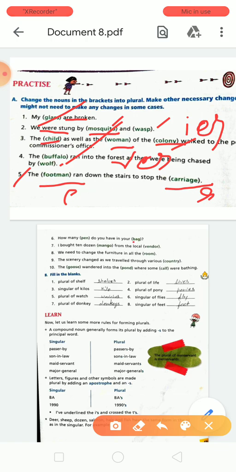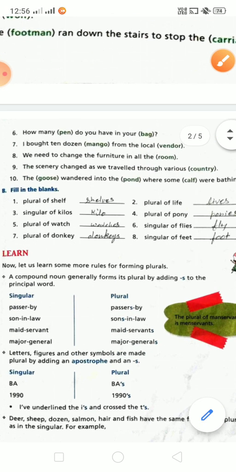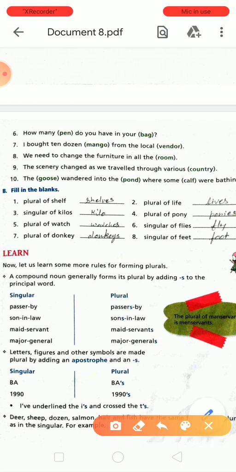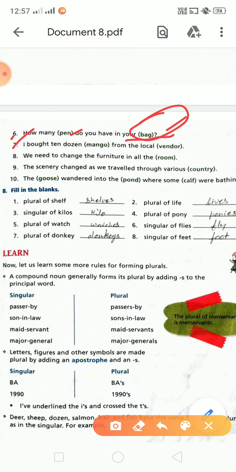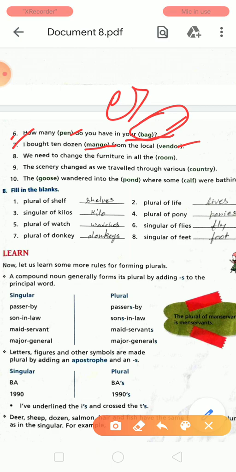And next is six. In the sixth sentence you will add s at the end of the word pen, and here bag will not be plural, so leave it in the same condition. In the seventh you will see the word mango. You will add es at the end of mango and it will be mangoes. And vendor will not change, it will remain in the same condition.